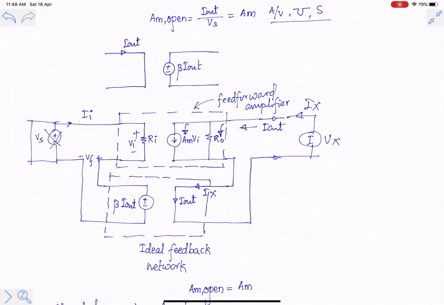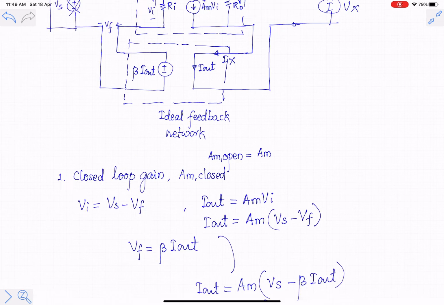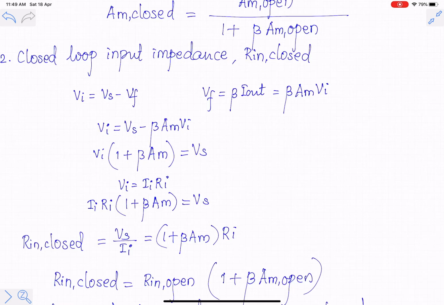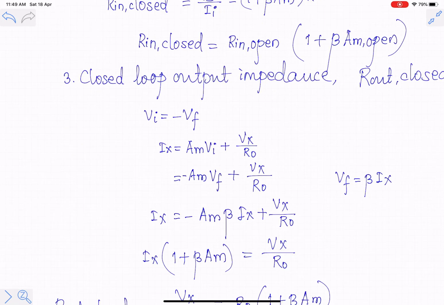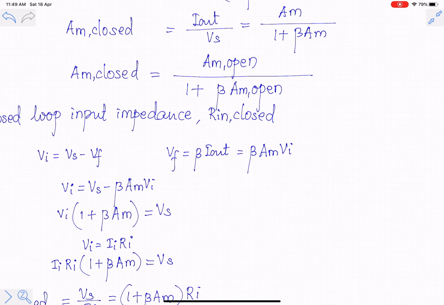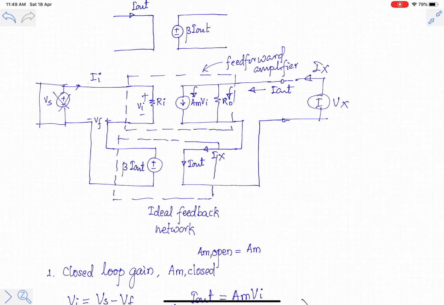So in this case, the ideal value of output impedance required is infinite. If it is not infinite, in this case it is RO, multiplied by 1 plus loop gain, so that it moves towards the ideal value, that is infinite. So that is the expression for closed loop output impedance. You should understand again why output impedance has increased, because the feedback network is placed in series with it.